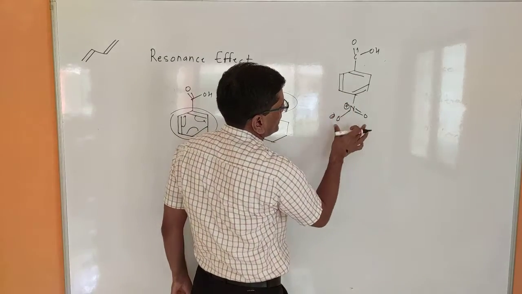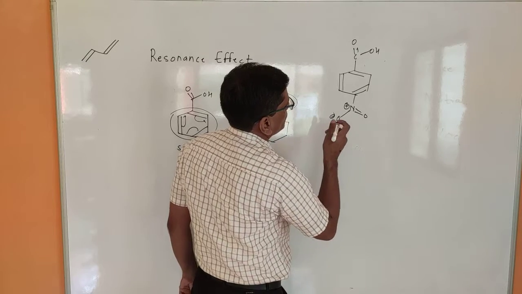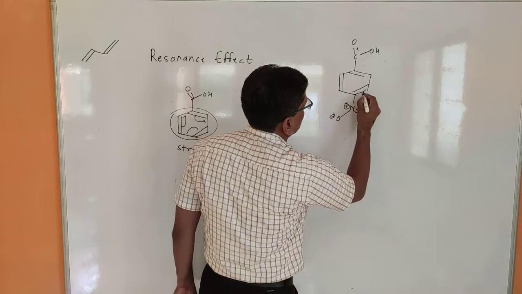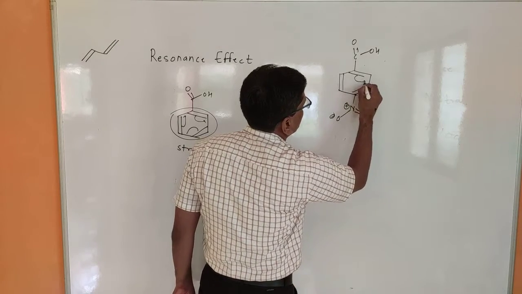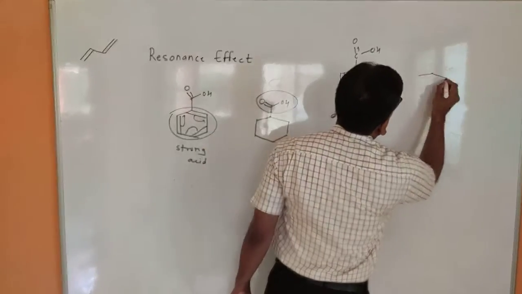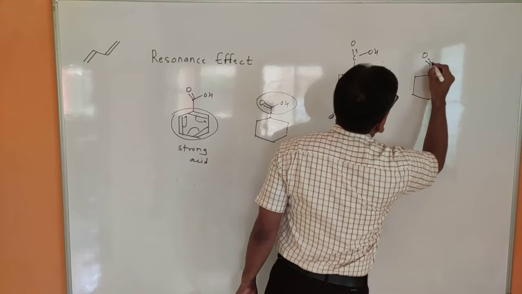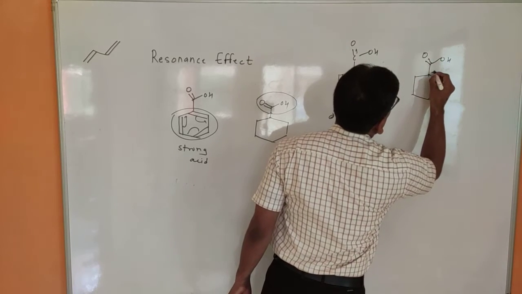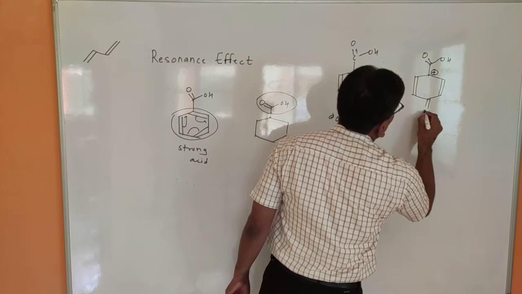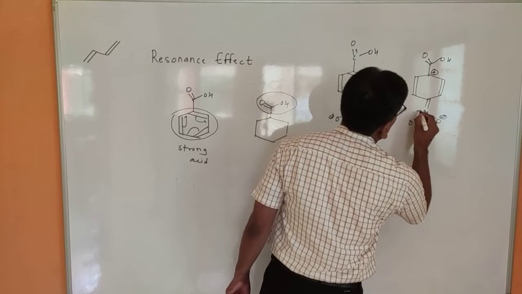Both withdraw the electron, but nitro is the strongly electron withdrawing functional group. So if this strong withdrawing functional group is present in the molecule, then that shifts the electron toward the nitro, and this can convert into this form. So that means this process is step by step.